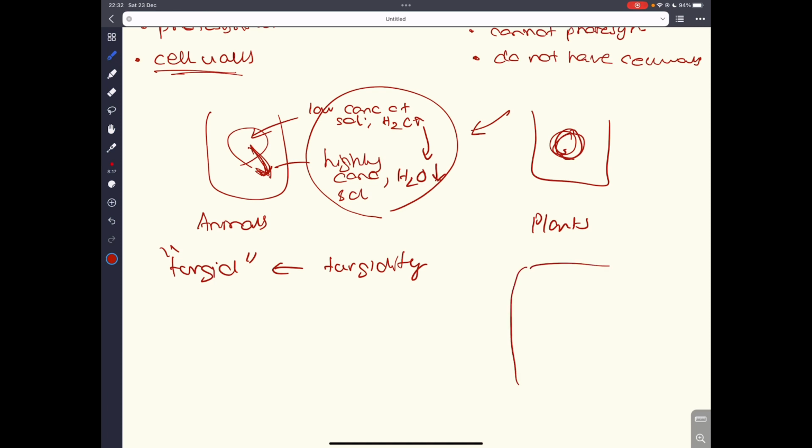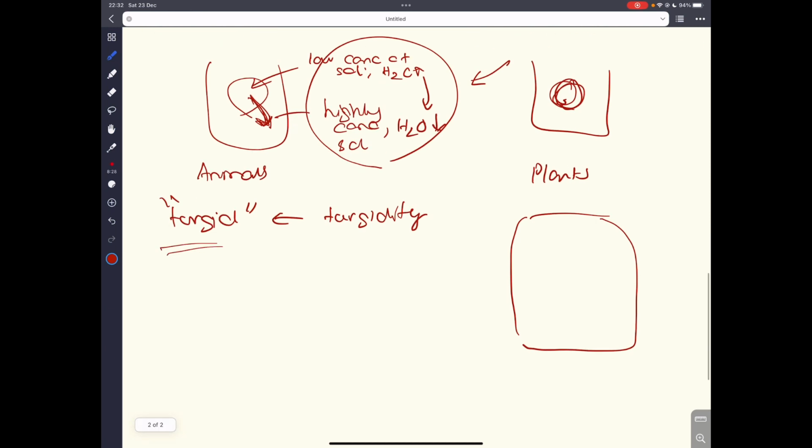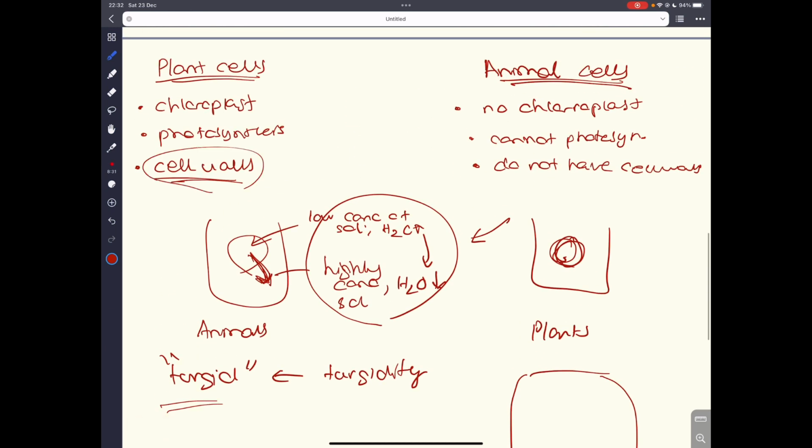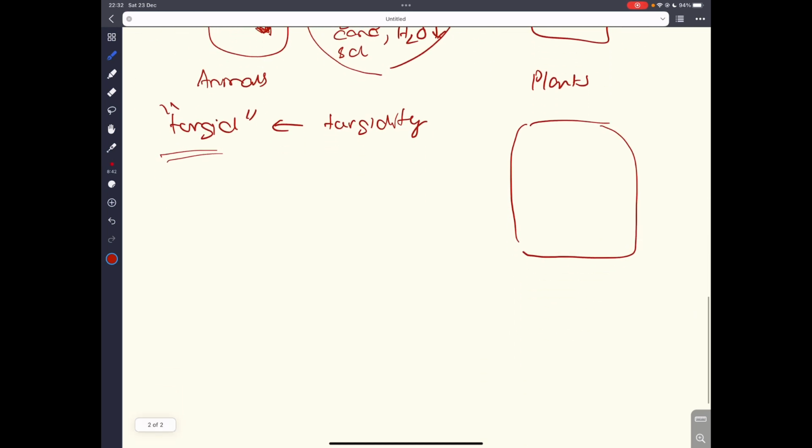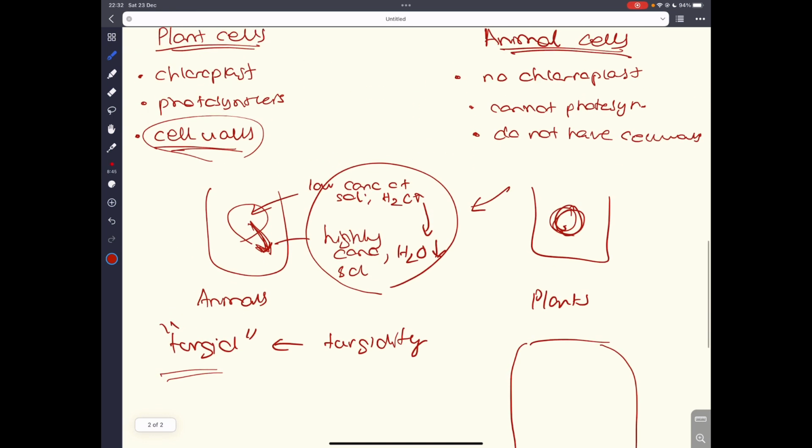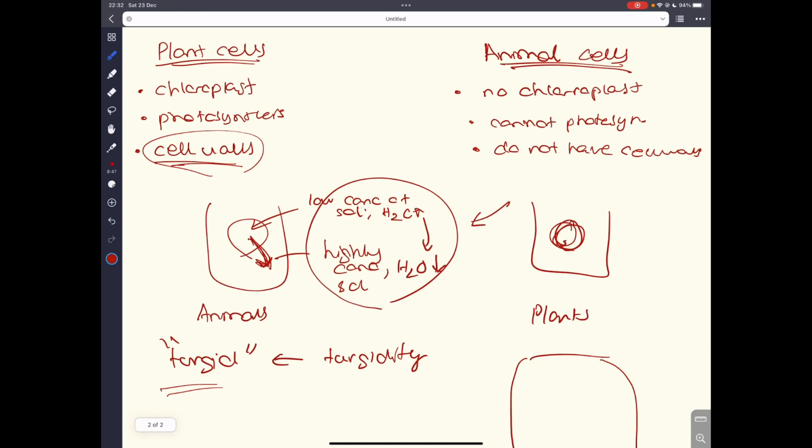So it becomes really bloated, almost like a balloon that is being pumped up. So we can see that the cell wall makes the plant resistant to the change in concentration of solution and osmosis, right? It prevents plasmolysis in plant cells, basically. So yeah, that's one of the differences between plant cells and animal cells, right?